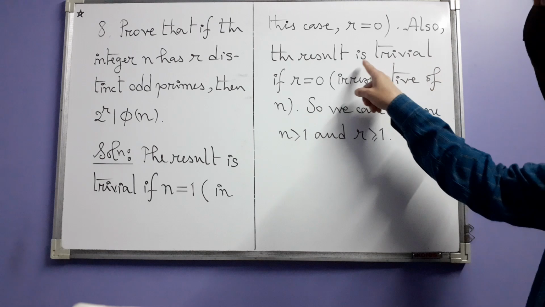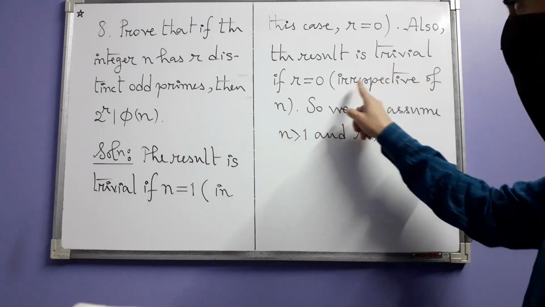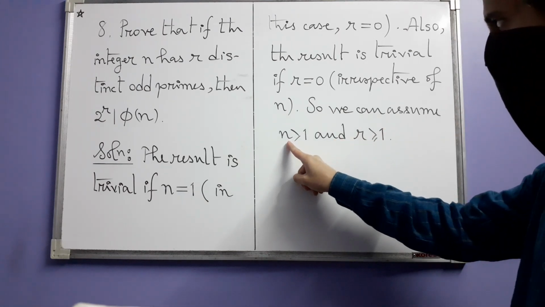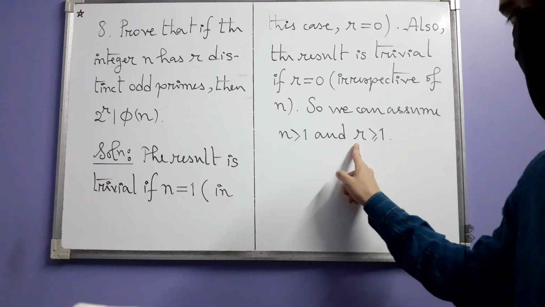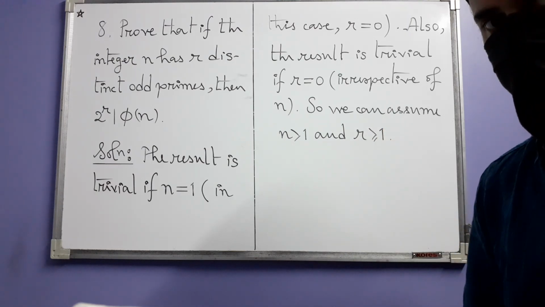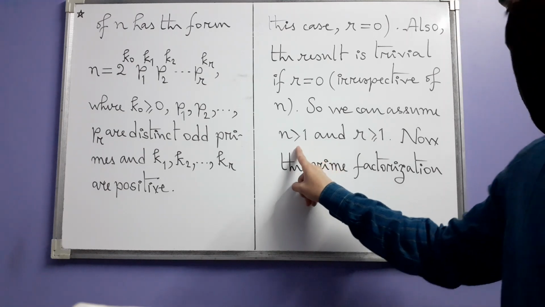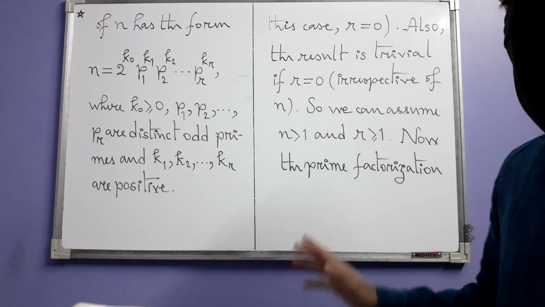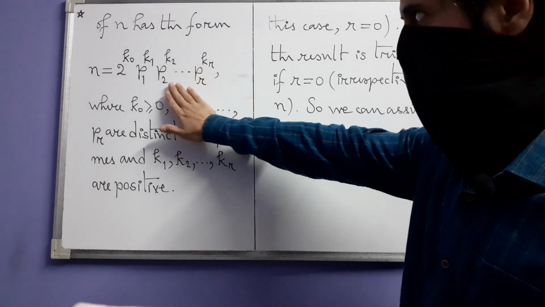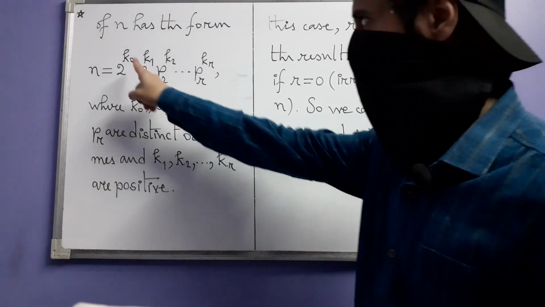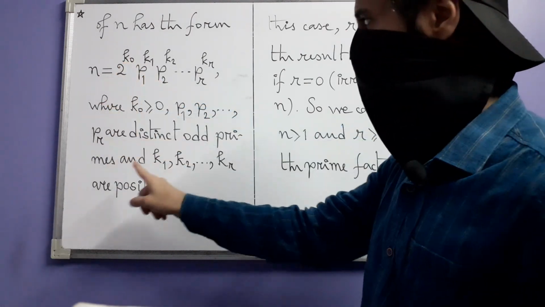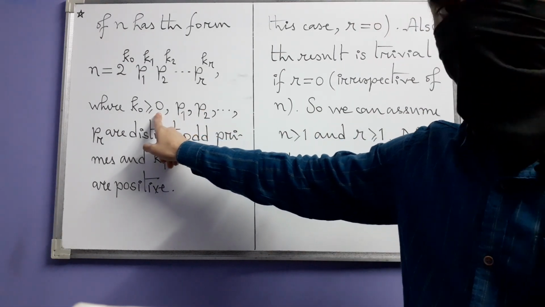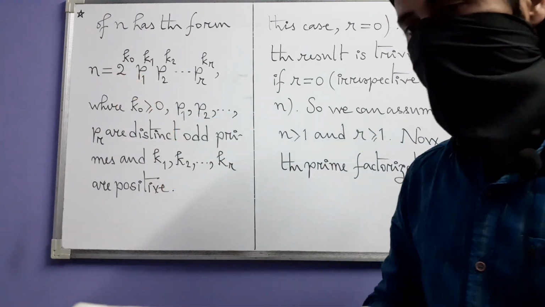Also, the result anyway is trivial if r is equal to 0, regardless of what n is. And that is why we can now assume that n is greater than 1 and r is positive, r is greater than or equal to 1. Now because n is greater than 1, by the fundamental theorem of arithmetic, it will have a prime factorization. And taking everything into account, the prime factorization will have this form, where k0, the exponent of 2, is non-negative.